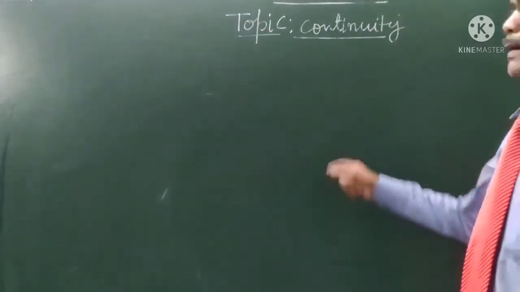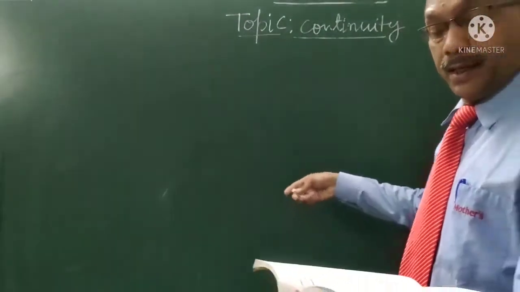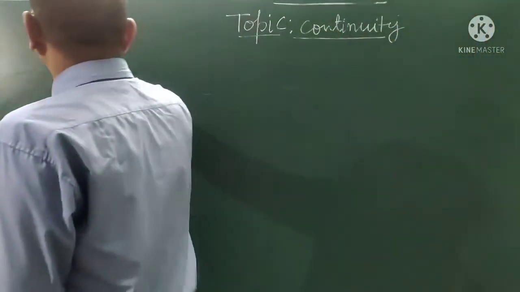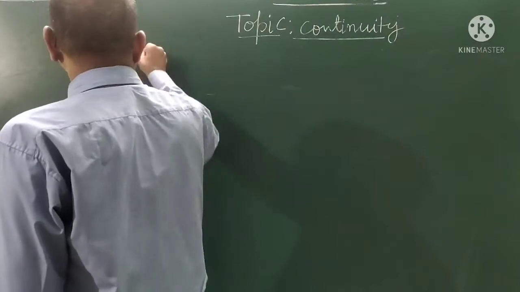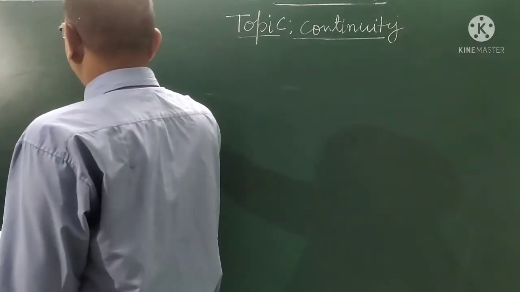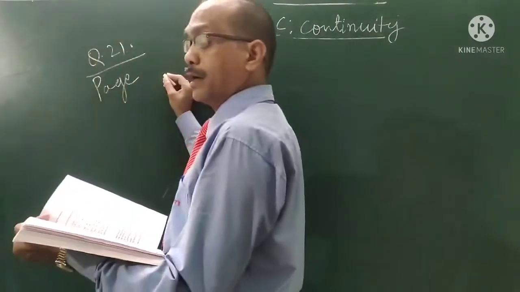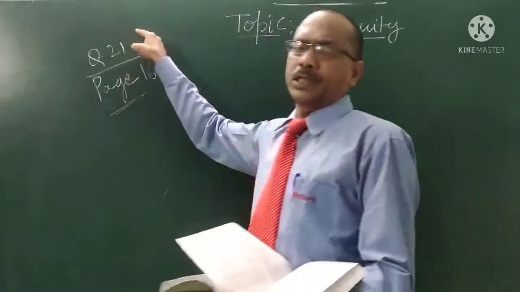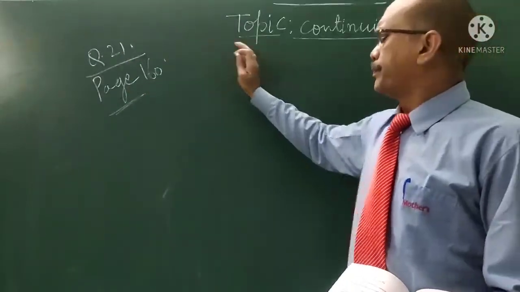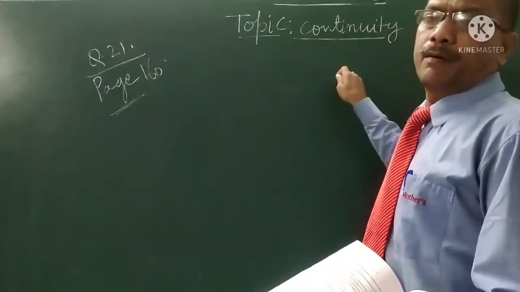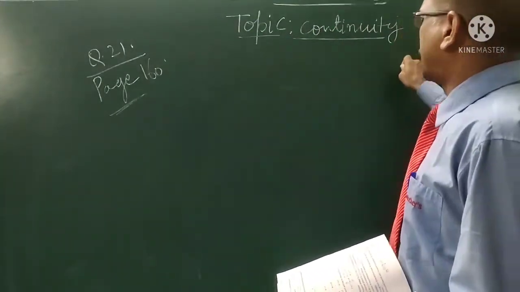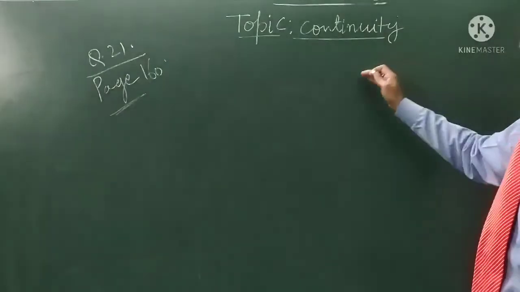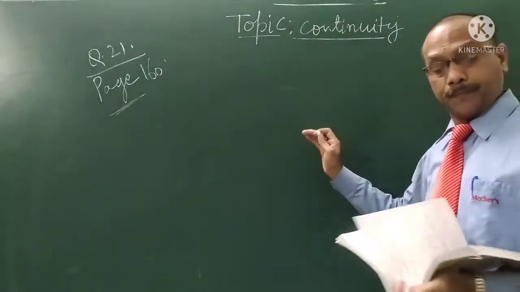Students, now see the example based on this topic. It is question number 21, page number 160. This question is based on the concept of composition and continuity of the function.